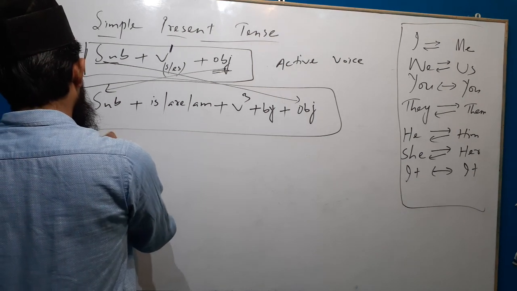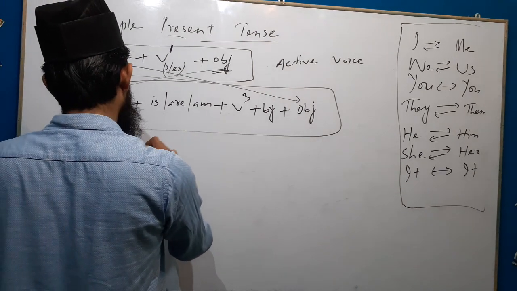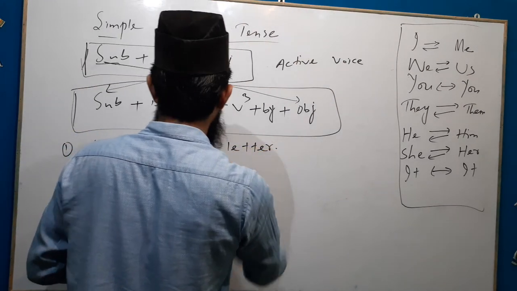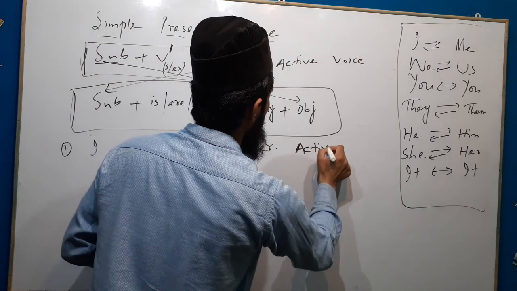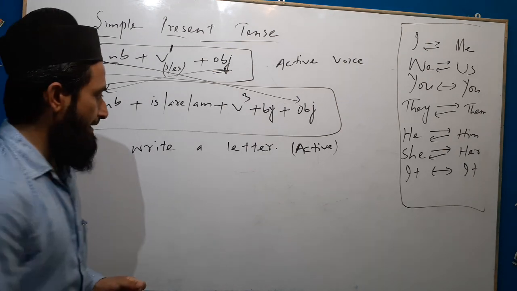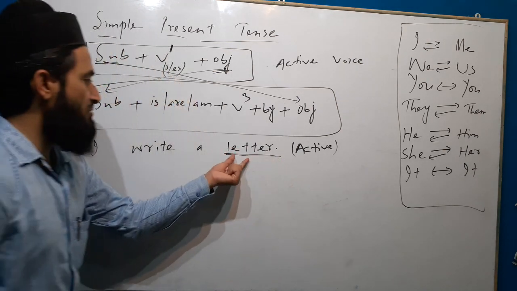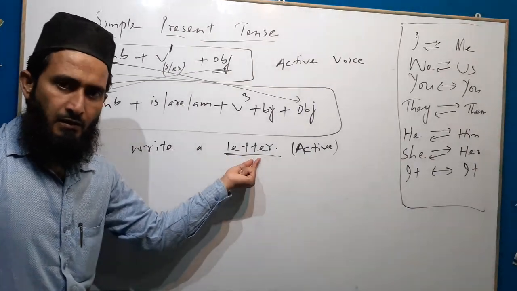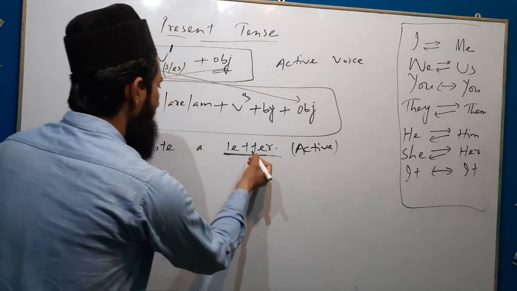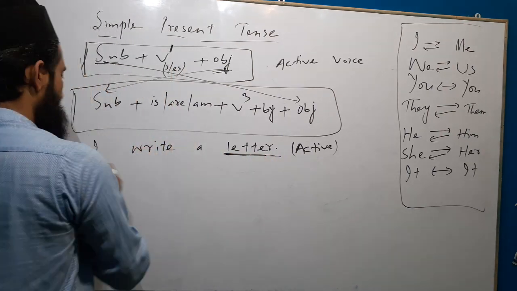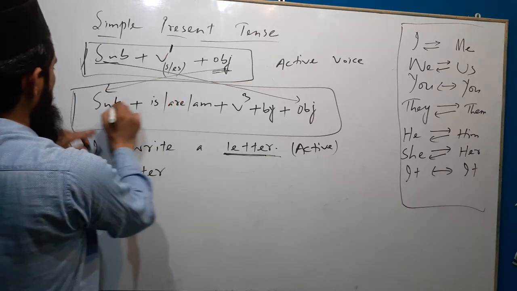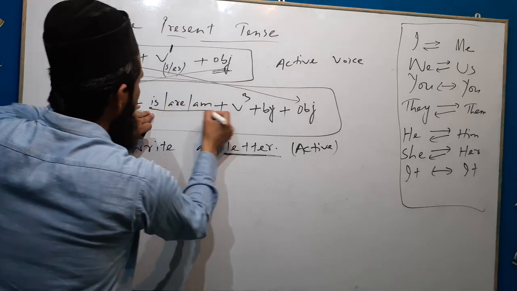First, I write a letter. This is active. First we will see the object. Letter is the object because the letter is being written. Letter received the action. We will just change letter into subject. A letter. I have taken it as the subject. After that is, are or am.